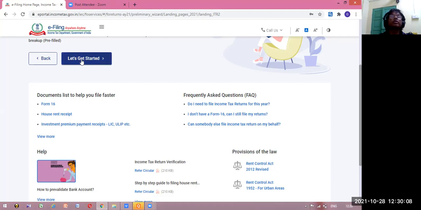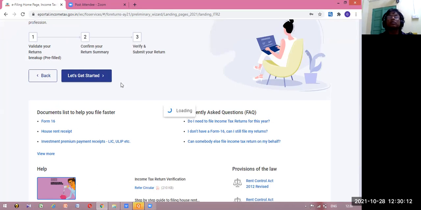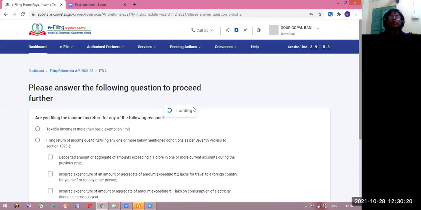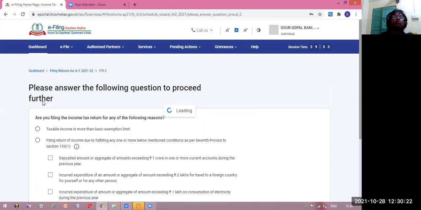So let's get started. What is coming? Let's see. This way you can fill up ITR 2 very easily. Here are some points. It came in ITR 1 also: exactly for which reason you are submitting the return. There are some points on the reason for which you are submitting the return.